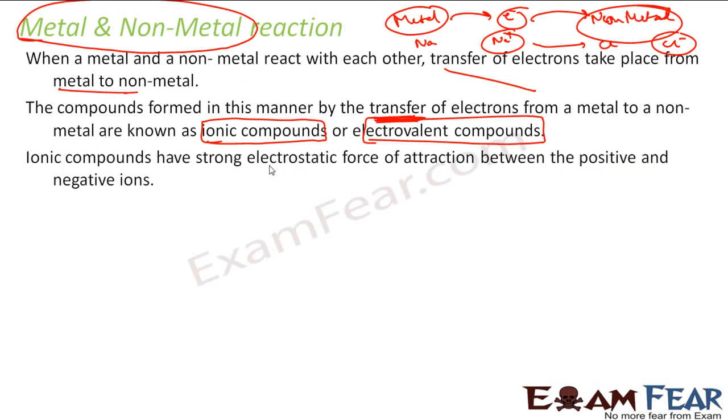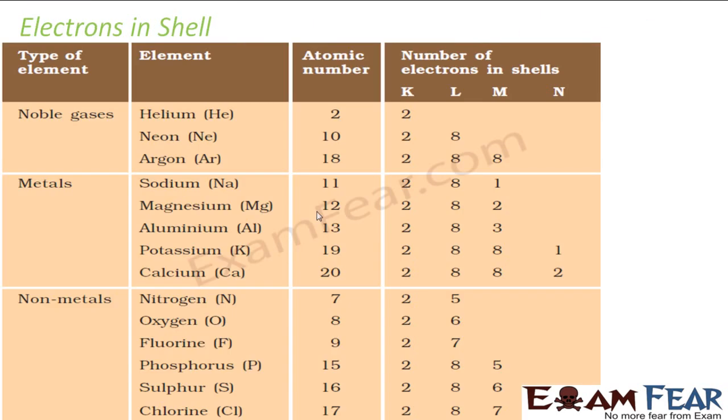Ionic compounds have strong electrostatic force of attraction between the positive and negative ions. They have very strong force, and that's why they have high melting and boiling point. We'll explain that also. Before we understand the ionic thing, we'll explain how NaCl is formed.